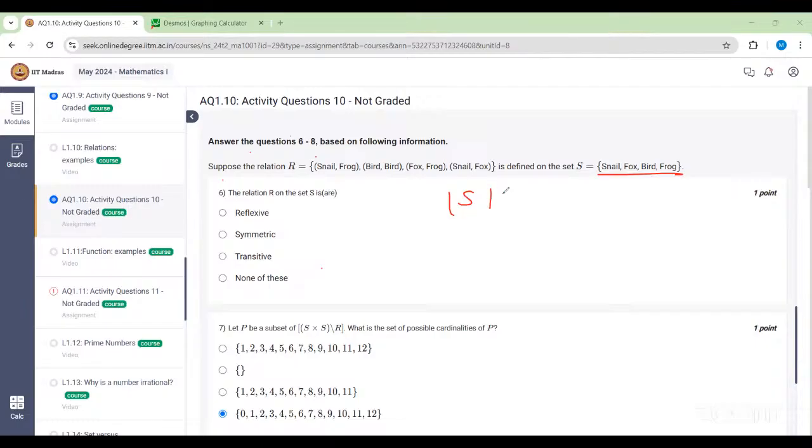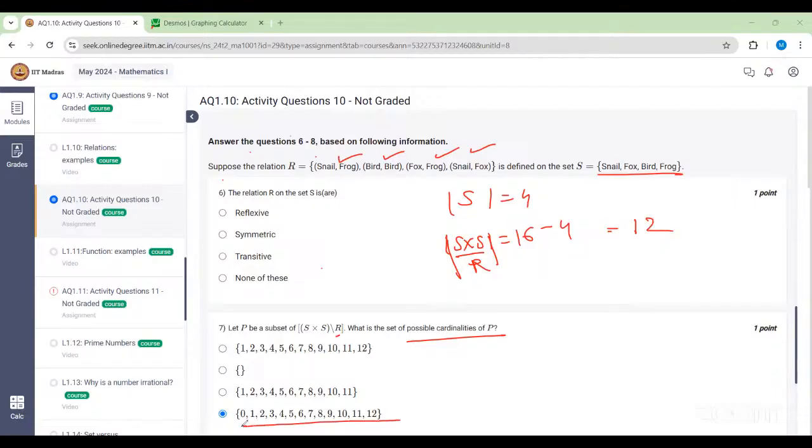So since the cardinality of S is 4, the cardinality of S cross S will be 16, 4 multiplied by 4, and then we have to remove R. So from S cross S we have to remove 1, 2, 3, and 4 pairs. That means you have to remove 4 elements from S cross S to find the cardinality of S cross S minus R. So the answer will be 16 minus 4, which is equal to 12.